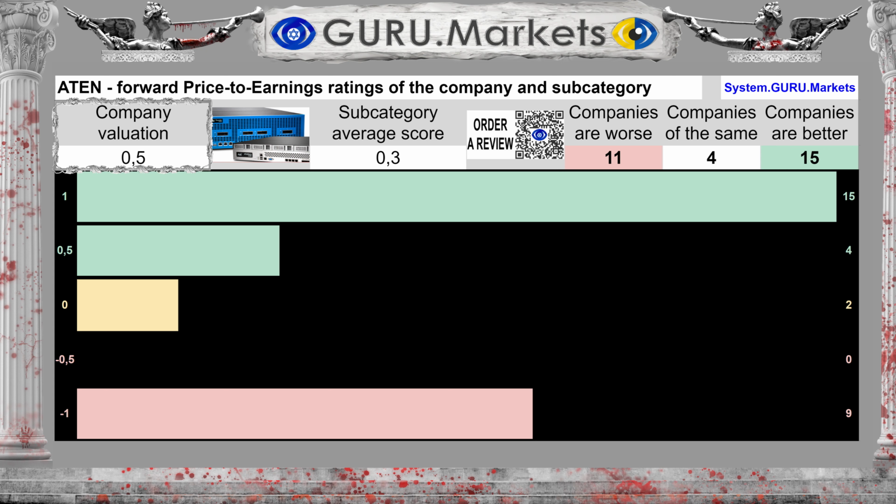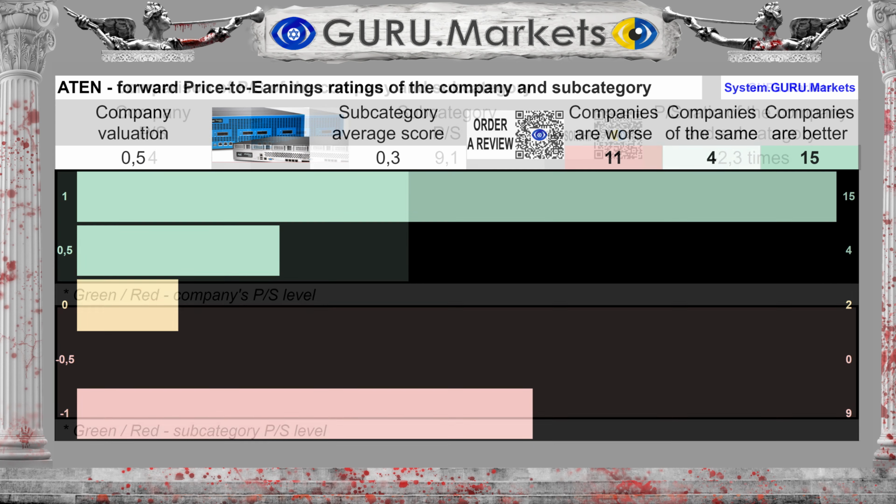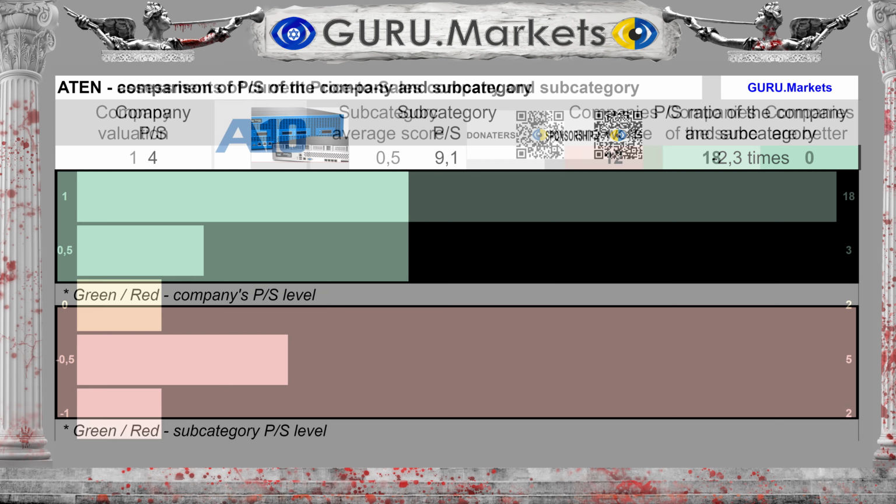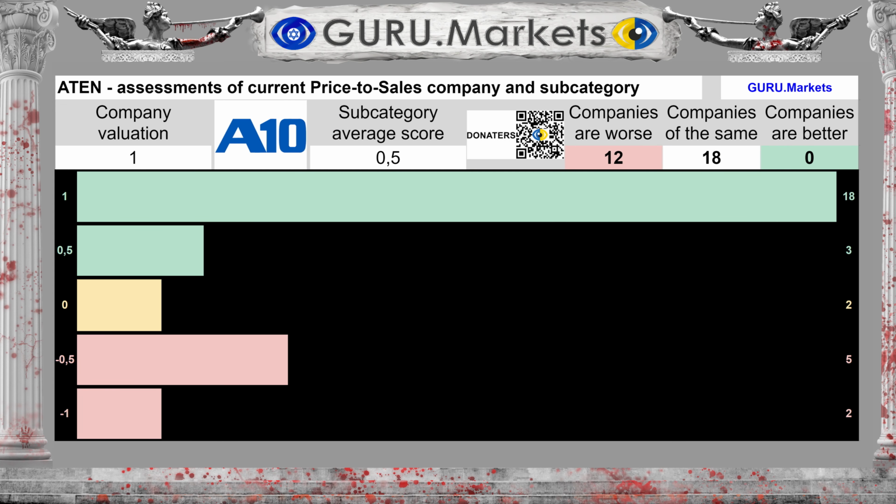Good, 0.5 points. The company's value to revenue ratio is 4. The average for the subcategory is 9.1, and this is 56% lower than in the subcategory. Assessment of the company's market price to its revenue in comparison with indicators in the subcategory. Good, 1 point.